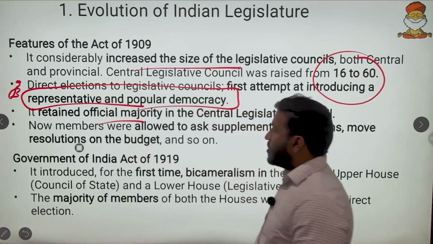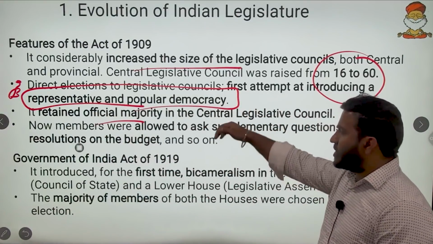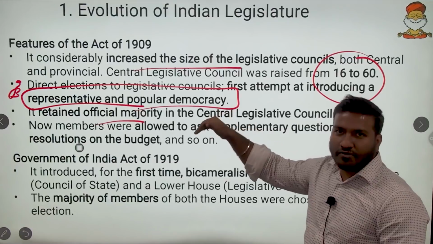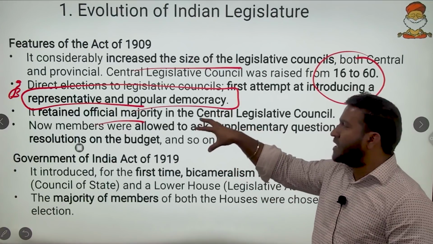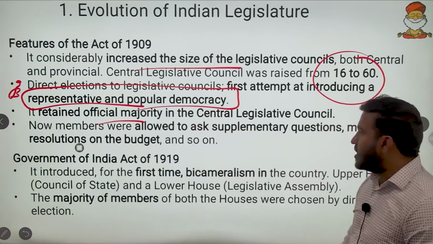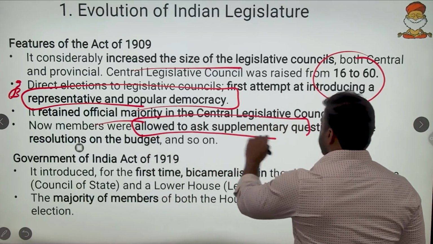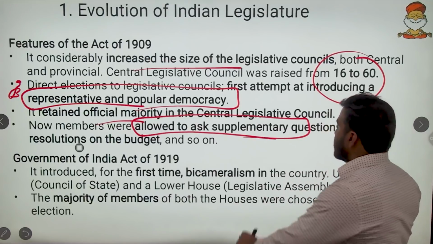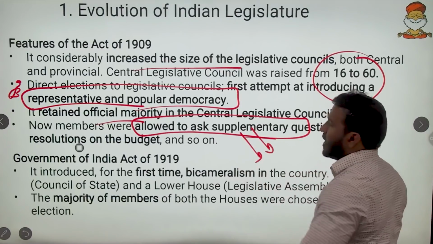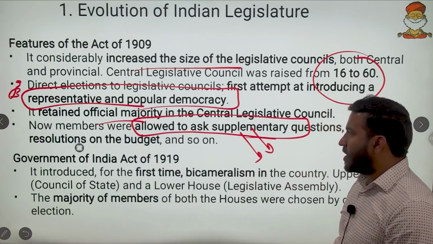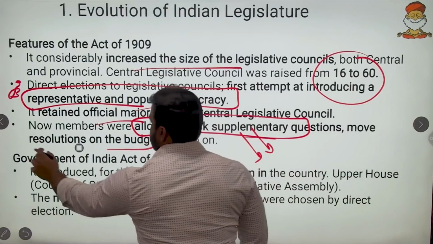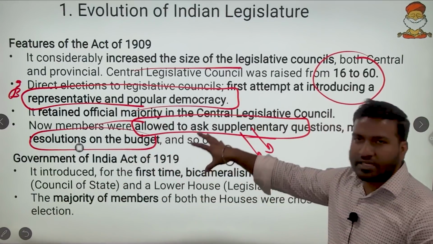And then the official majority was retained. Even though the legislative council came up, the elected members didn't have the majority, so they didn't have a voice. However, there was a ray of hope when supplementary questions were allowed to be asked by these members, and also resolutions on the budget. So these are some of the points.